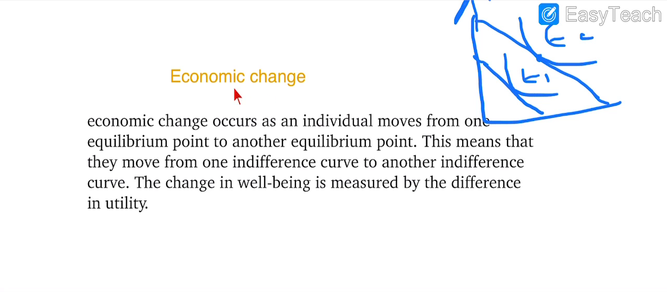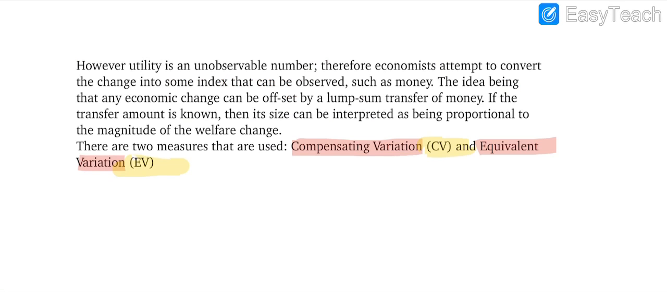Actually, this economic change leads us towards two terms. See here, that is compensating variation, and we present compensating variation with the term CV, and equivalent variation we present with EV. Actually, these two variations happen due to the change in the economy.